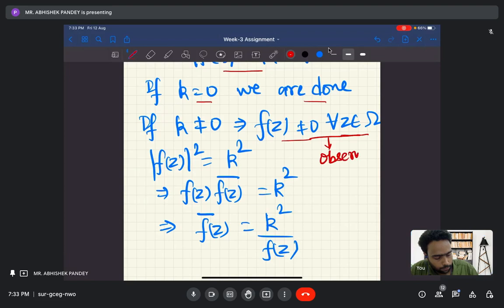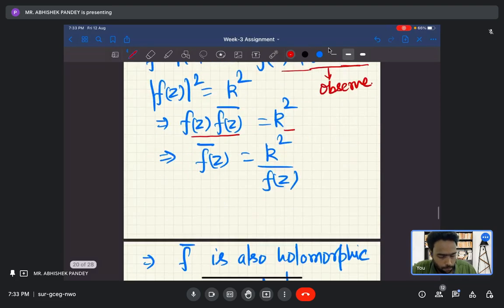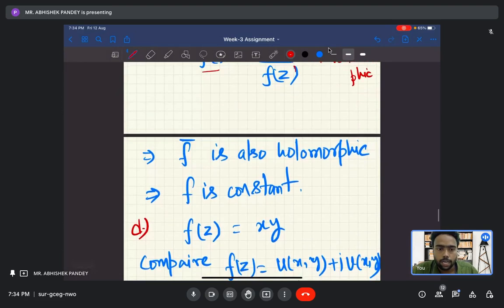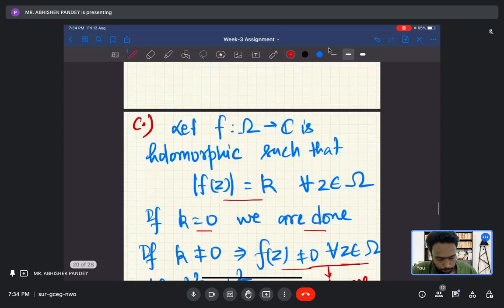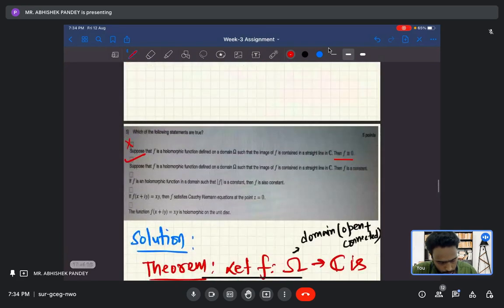Now you just square both sides. So mod f of z square equals k square. This can be written as f of z times f of z bar equals k square. So f of z whole bar will be k square upon f of z. So this will also be holomorphic. Is it clear to everyone? So f bar is also holomorphic. In the earlier class we have seen that f is holomorphic and f bar is also holomorphic if and only if f is constant. So f is constant, and this option is also true.